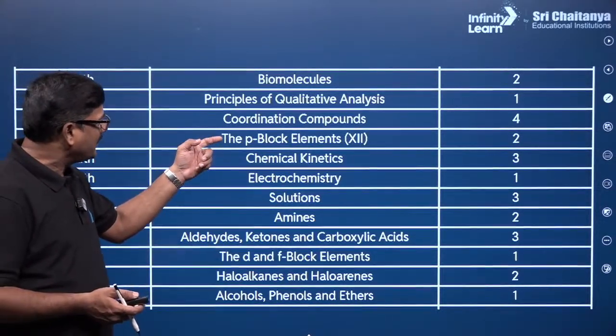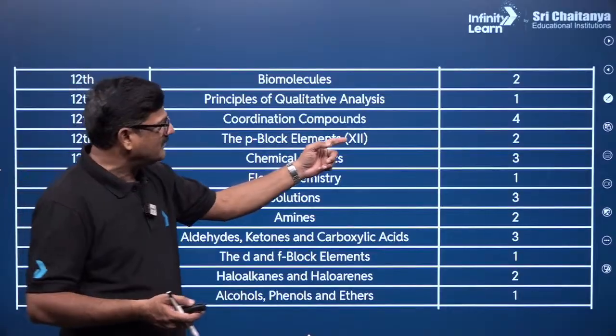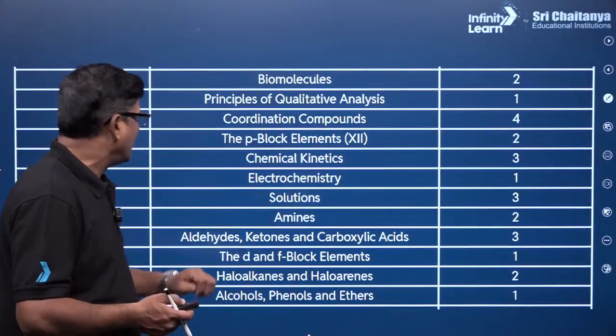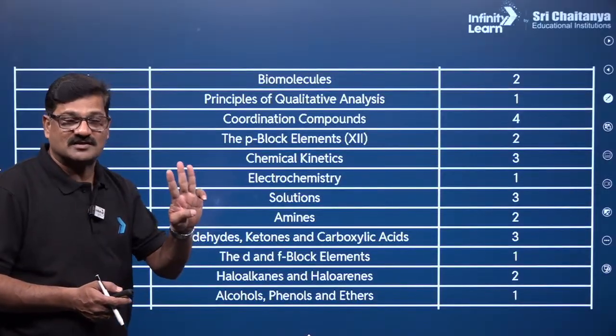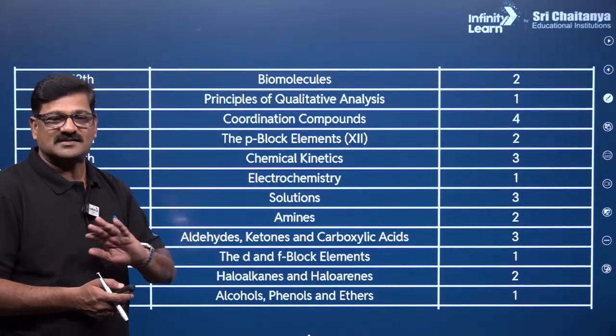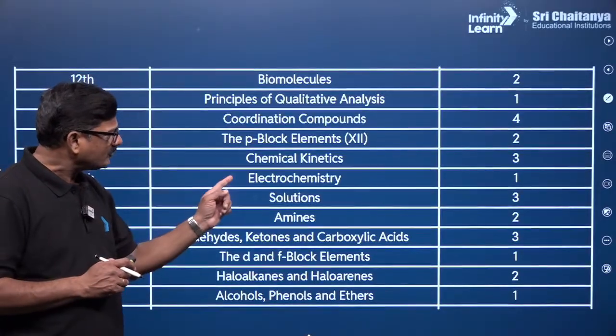And P block only, for 11th standard and 12th standard, 2 questions are being asked, children. And chemical kinetics, 3 questions are asked, little confusing. 1 question is confusing, the rest of the questions are as they are.